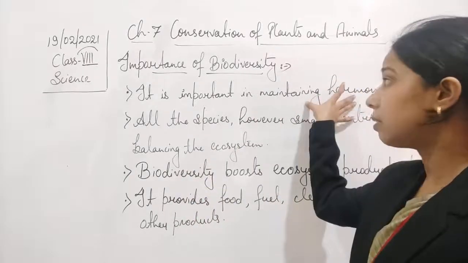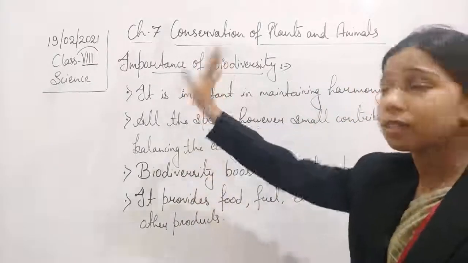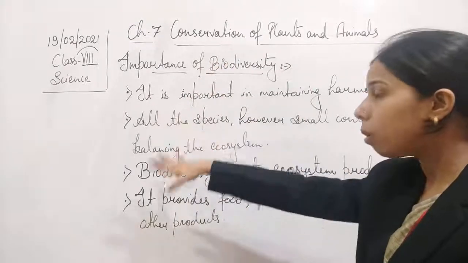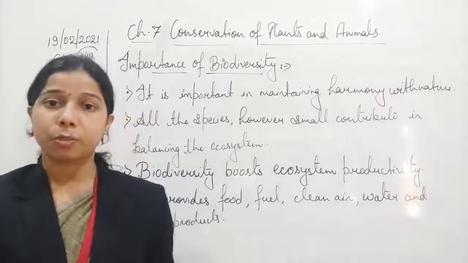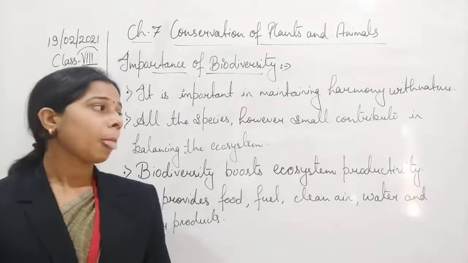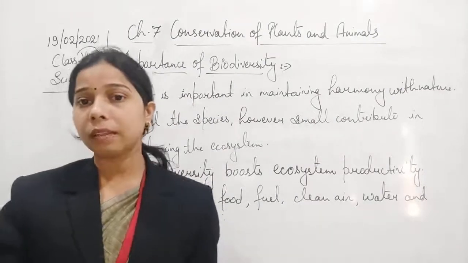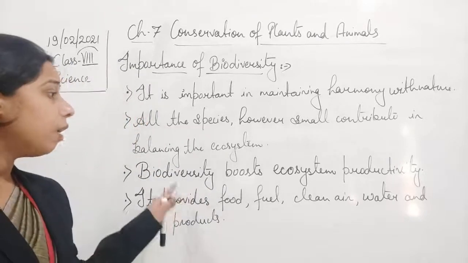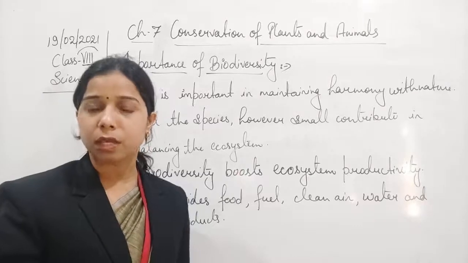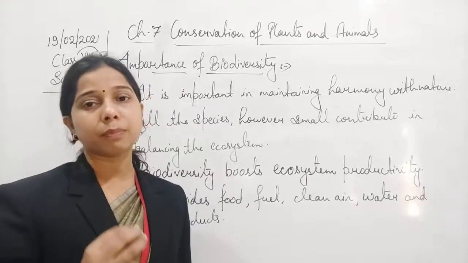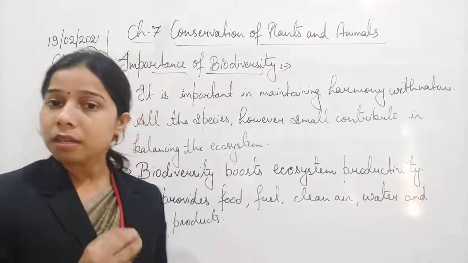So yes, we can say that is why biodiversity is important. Now the second thing: all the species are important because they are part of their ecosystem. So they help in maintaining their ecosystem. Now we can say that it helps in boosting ecosystem productivity. So every species on the earth plays an important role in its ecosystem.